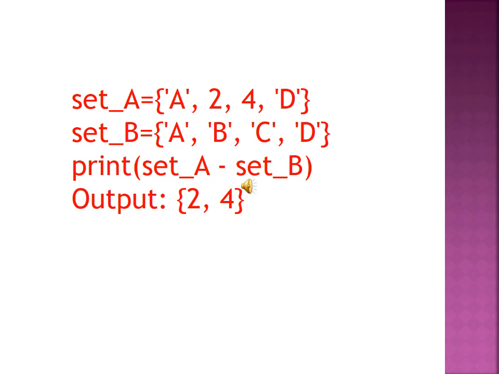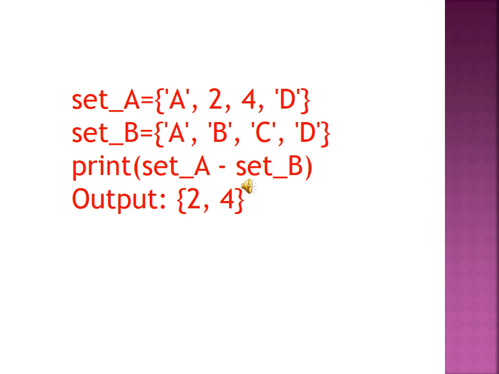Next, check 2. 2 is available in set A and 2 is not available in set B. 4 is available in set A and 4 is not available in set B. So you should take only those values.